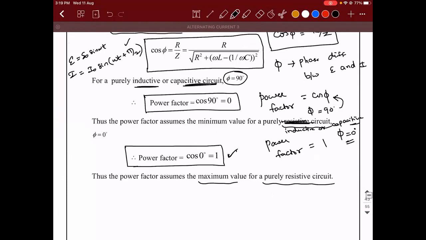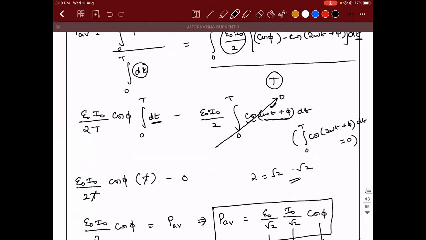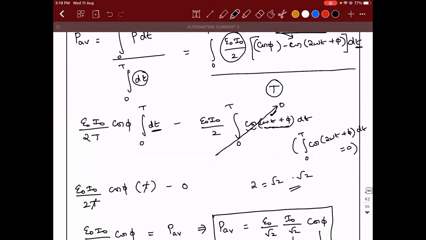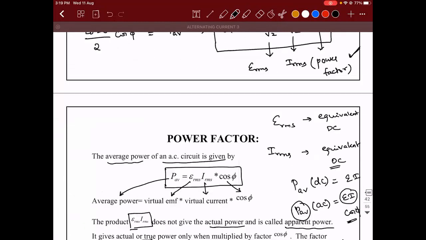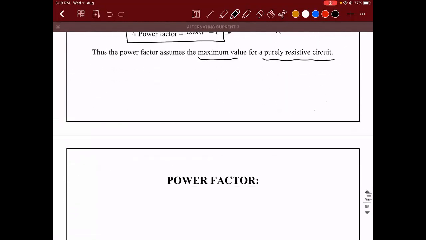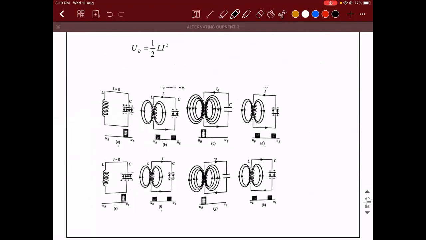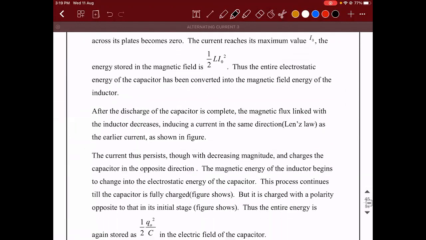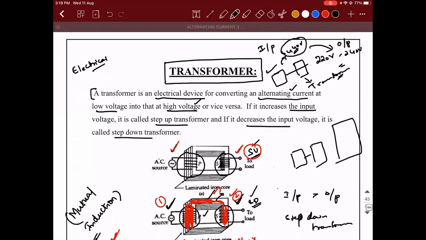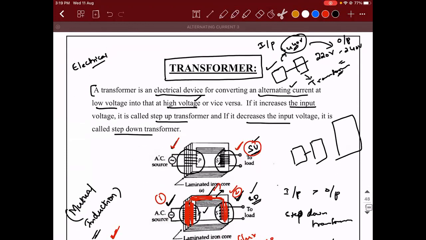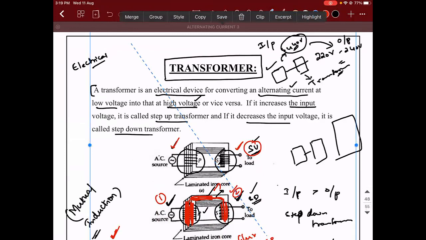Okay. So this is all about power factor, guys. I hope things are clear, right? Now, the next topic that we will discuss is, first we'll finish transformer and then we will go on to the LC oscillations.